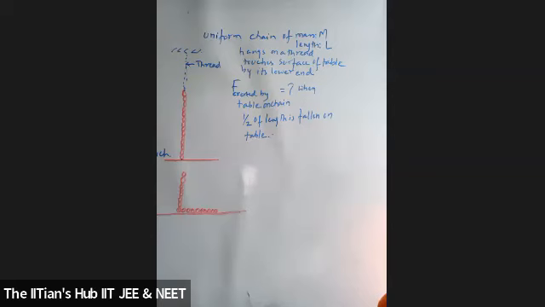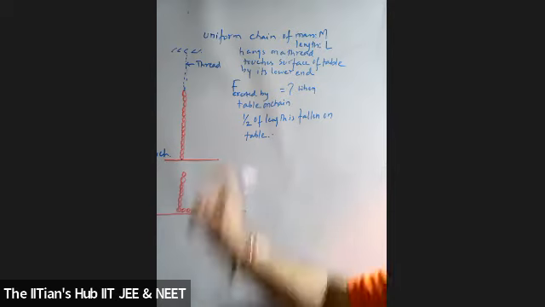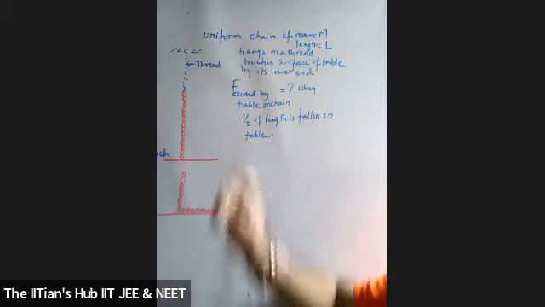The chain is of length L and mass M, and is suspended freely by a thread. The other end of the chain is just touching the table surface. Find out the force exerted by the table on the chain when half of the length of the chain is lying on the table and doesn't form a heap.